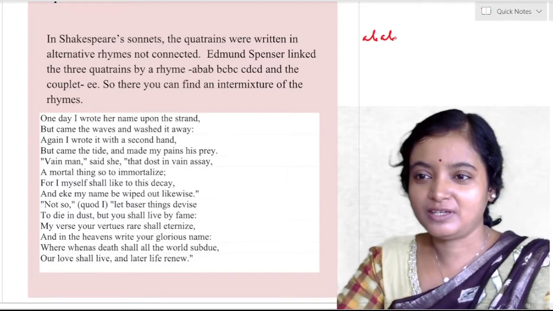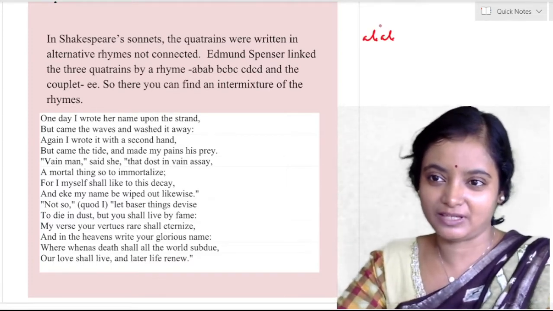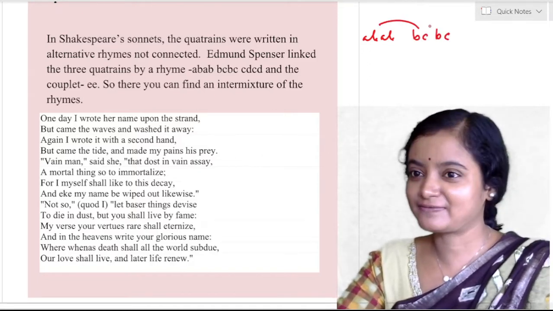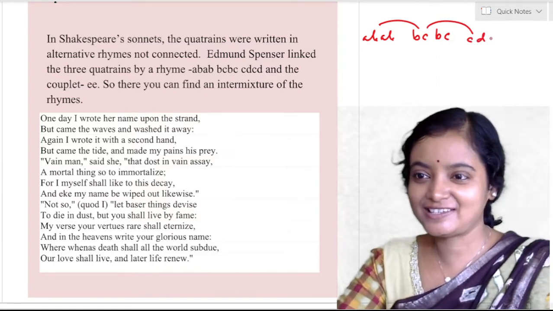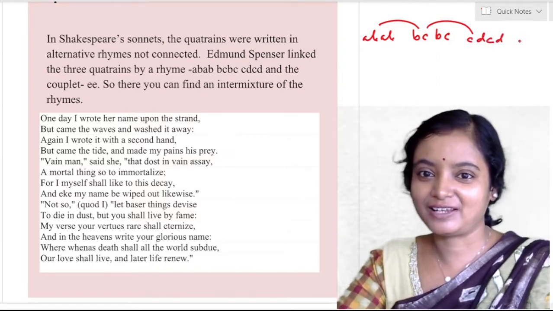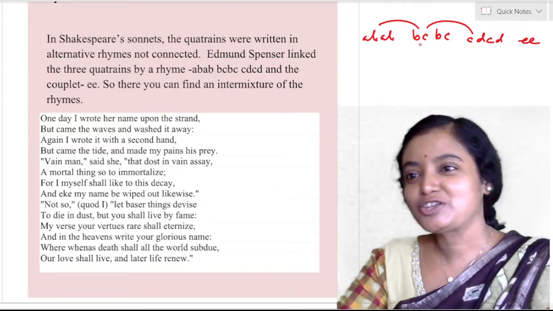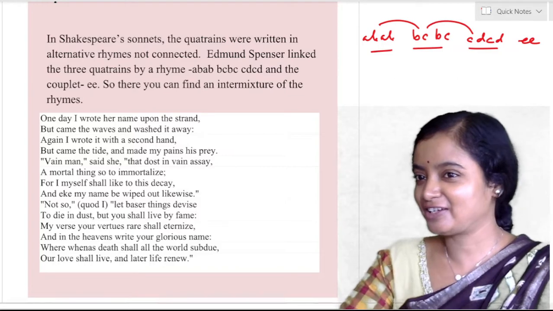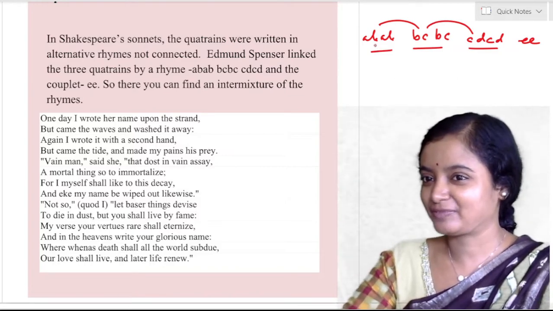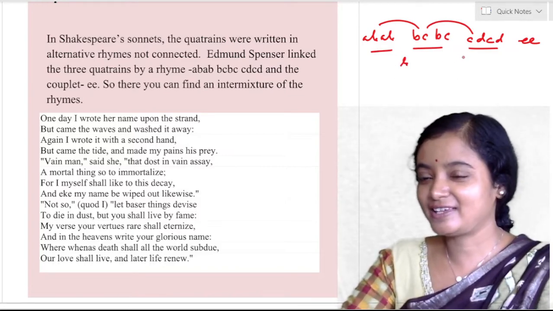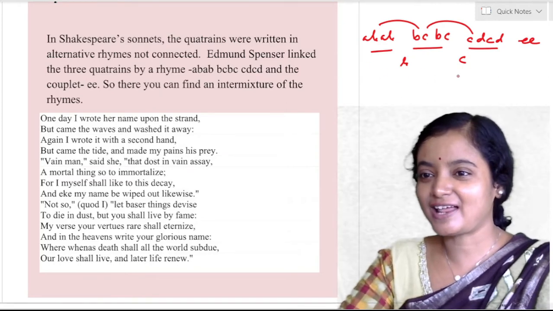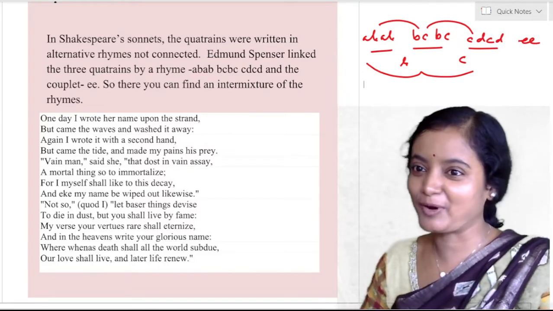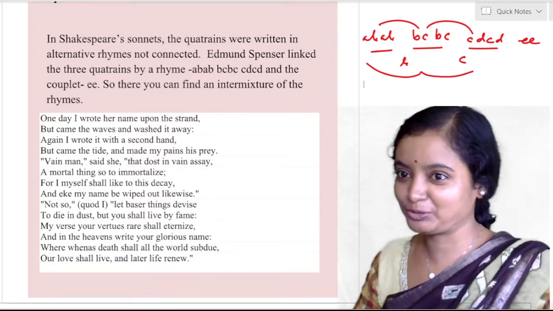A, B. Now from here he takes the B. B, C. Now he takes from here C. C, D. And finally you can find E left. So you find that in each quatrain there is the continuation of one rhyme. Here B, here C. So this linking you find in Spenserian sonnet. Do you understand my point? If you don't, then again go through the writing.